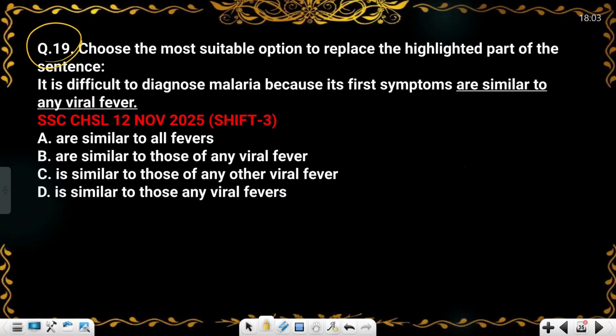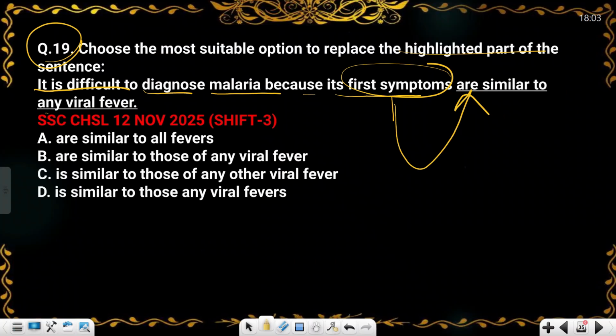Now in question number nine, again there is a highlighted part and you have to substitute that. It is difficult to diagnose malaria because its first symptoms are similar to any viral fever. Here first symptoms is plural, so we need plural. You will cut option C and option D. Now just check which is closer to the given sentence. First symptoms are similar to all viral fevers. This is wrong. This is an extreme statement. So B will be your answer.